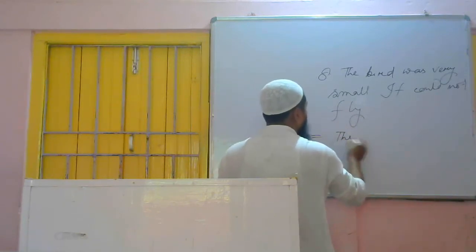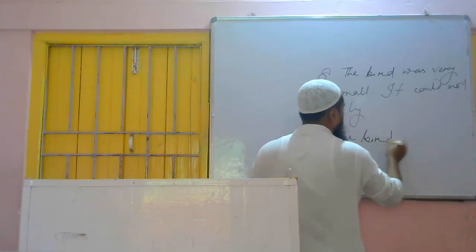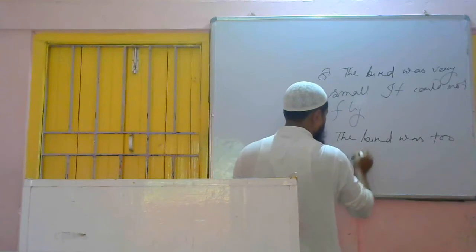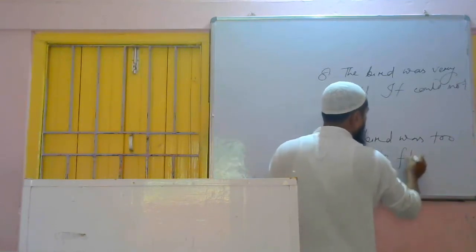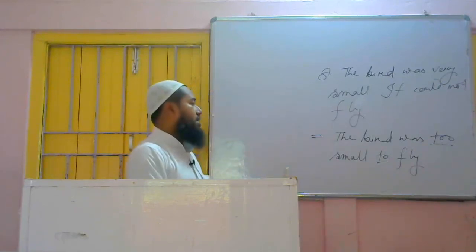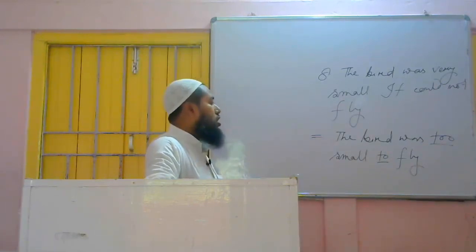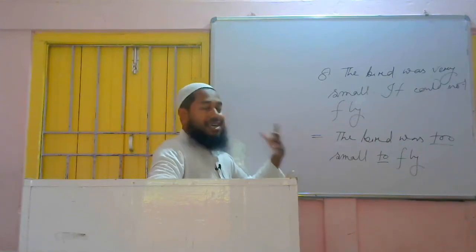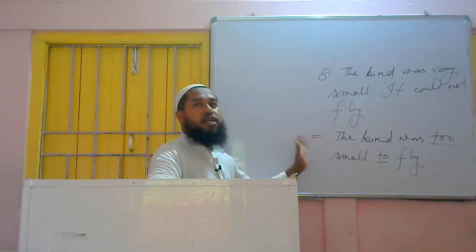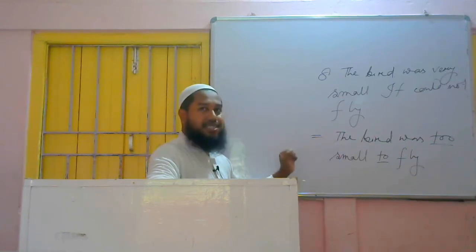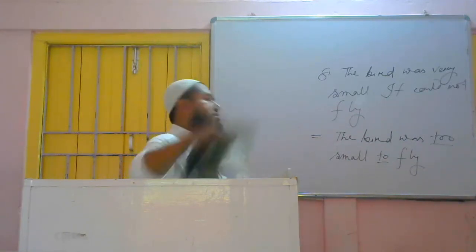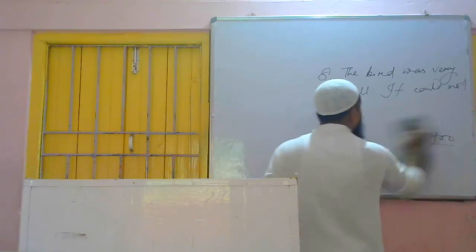The bird was too small to fly. Adding these two we can combine the sentence. The bird was too small to fly. We can write it in another way also. Without using "too" also we can combine the sentence, but this one is easy and the formation is nice. So let's try another way, how can we write this one?